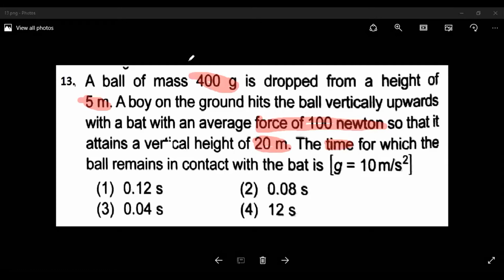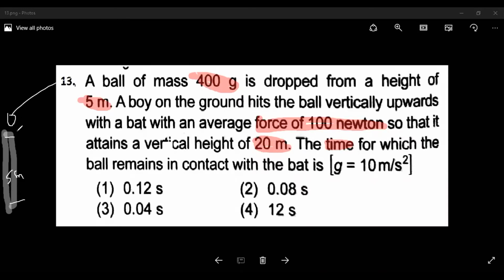Okay, so look at the position, how it is there. So this is a 5-meter tower, 5 meter. So this is 5 meter. Okay, 5 meter. So then the ball, this is the ball. The mass of the ball is 400 gram is given.